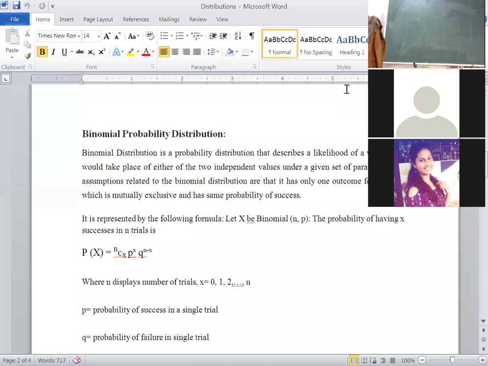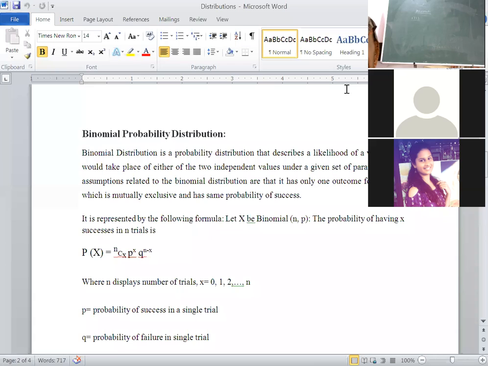Binomial distribution is also known as Bernoulli distribution because James Bernoulli discovered this distribution. That's why sometimes binomial distribution is also known as Bernoulli distribution. This distribution was invented in the year 1713. He is a Swiss mathematician. If you want to follow binomial distribution, we have to assume some assumptions.